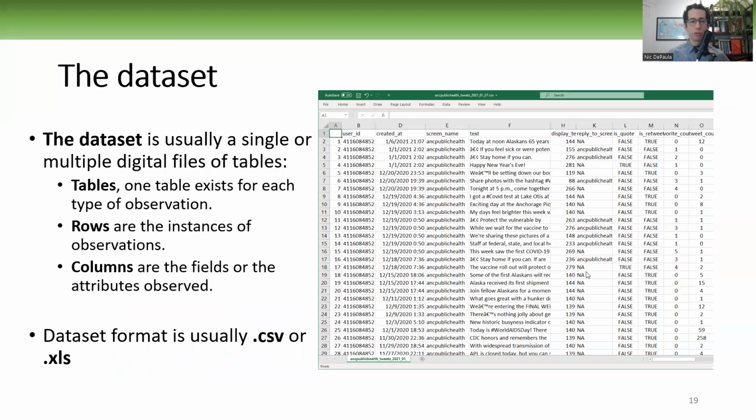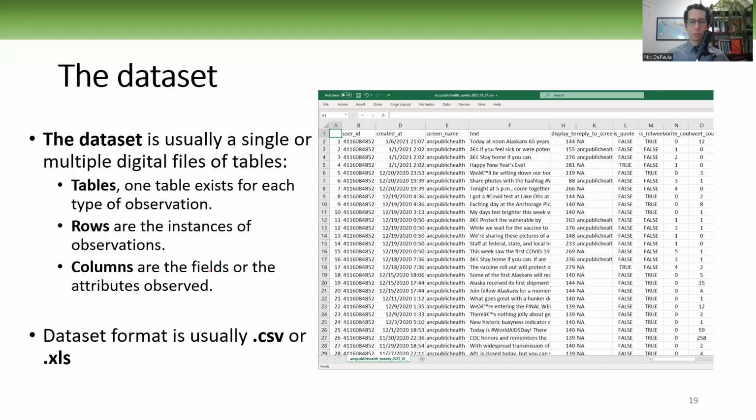The data set is usually a single or multiple digital files of tables. So it might be one table or multiple tables, and usually one file per table. And one table exists for each type of observation as well. As I was saying before, the observational unit is going to be the same in each table. The rows are the instances of observations, and it's the same for the same file or the same data set. And the columns are the fields or the attributes observed.